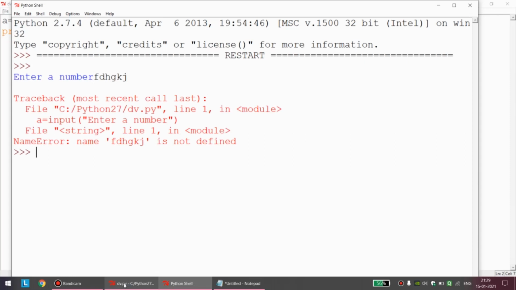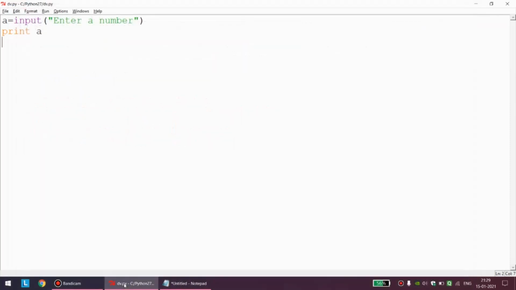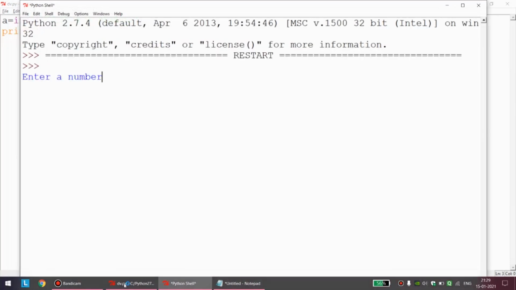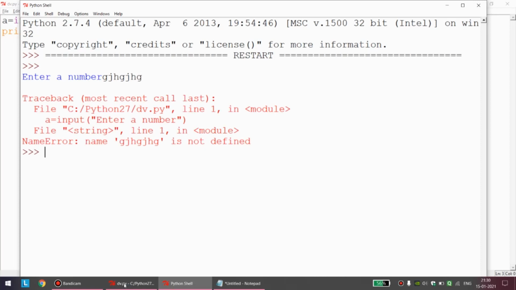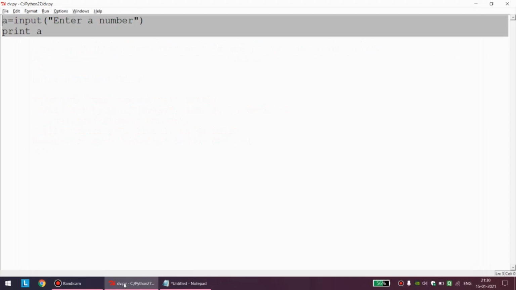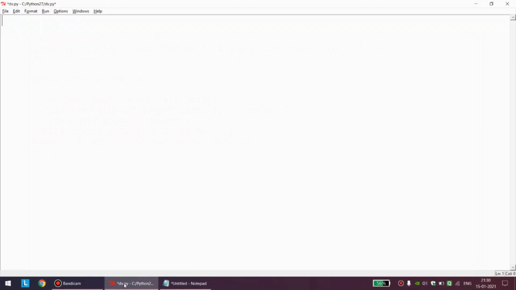I hope you are getting my point. I repeat, I am running the program. The program has executed, so this is not a compile time error. Now if I enter some uneven input, such an error which arises during execution of the program is called a runtime error. We can have some bigger examples also. Suppose I have a list, L1 is 1, 2, 3, 4, 5.